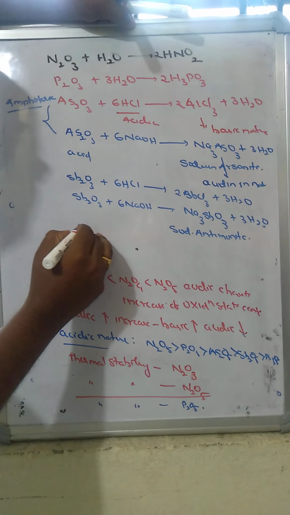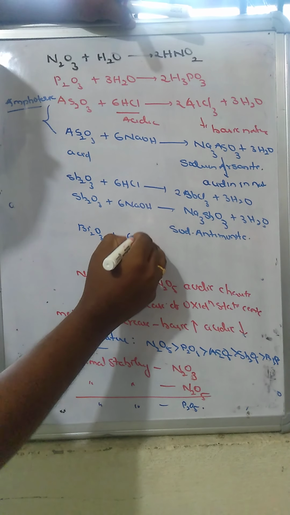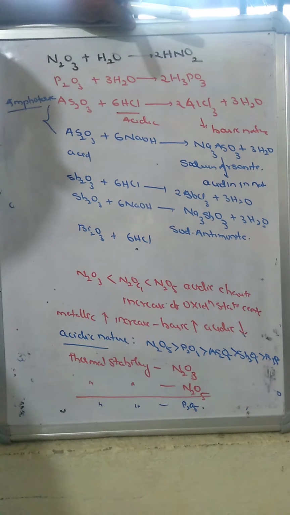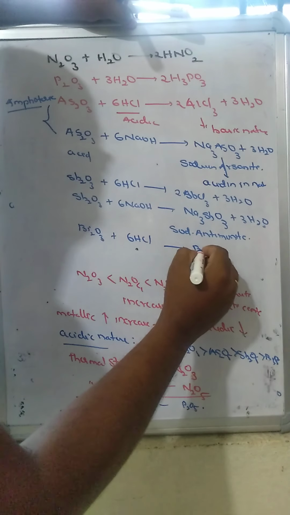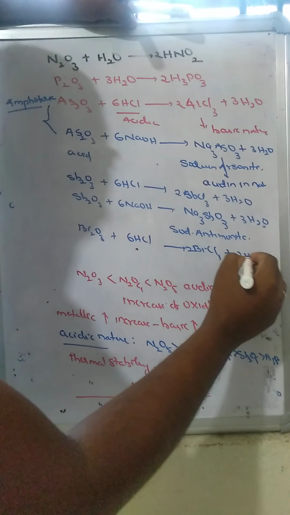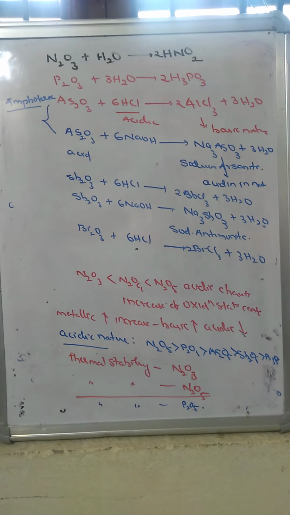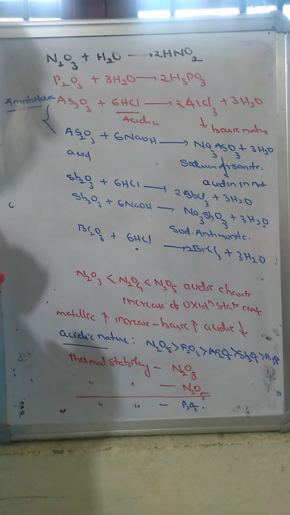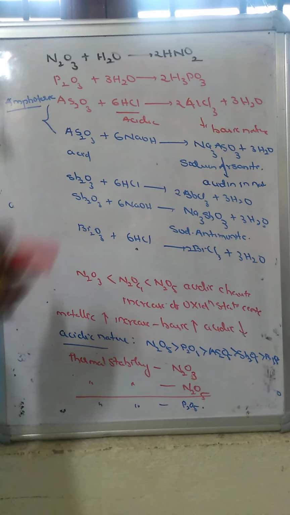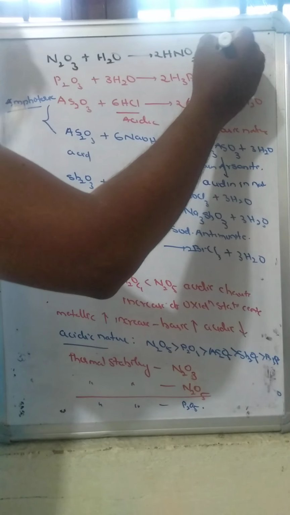Now bismuth trioxide, when reacted with hydrochloric acid, is converted into bismuth chloride and leads to formation of 3 moles of water. But we are familiar that the basic character from top to bottom will increase and the acidic character will decrease. These trioxides are acidic in nature.